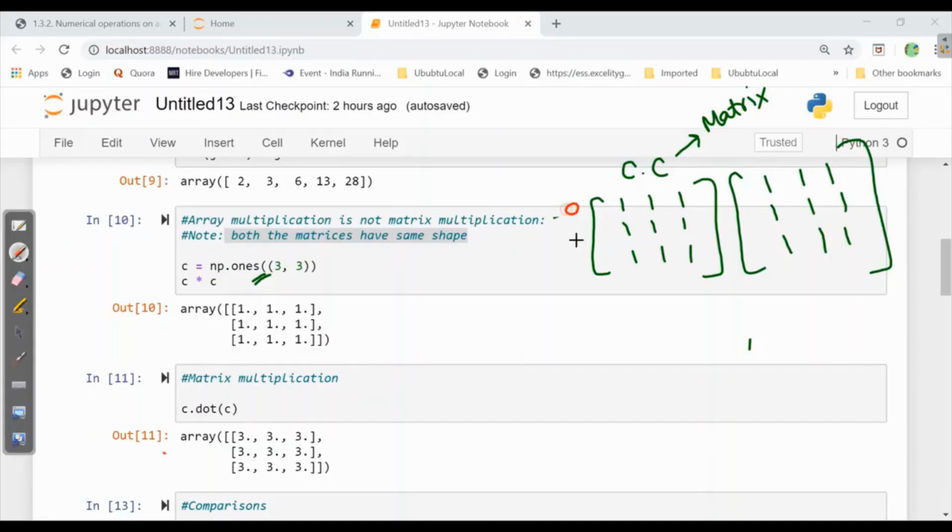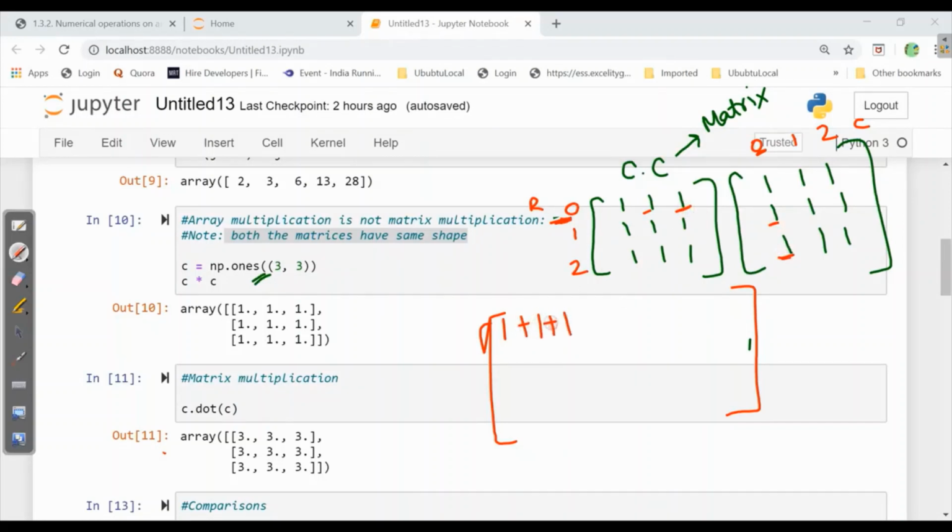This is 0, 1, 2 for the row, and 0, 1, 2 for the column. This is for the row, so I'll make a matrix. Here, make sure the 0 row will be multiplied by the 0 column. That means 1 into 1 is 1, then this 1 into this 1 plus 1, then this 1 into this 1.